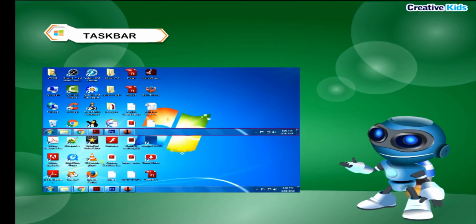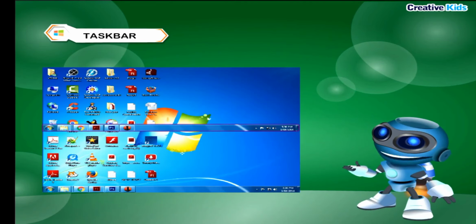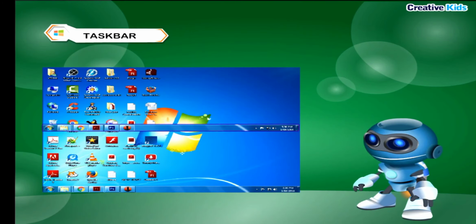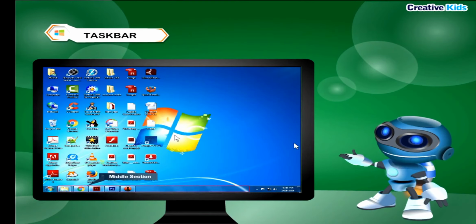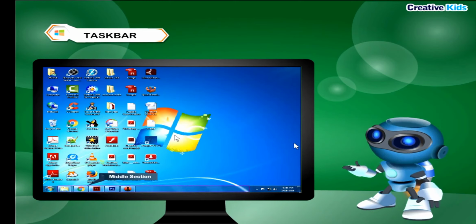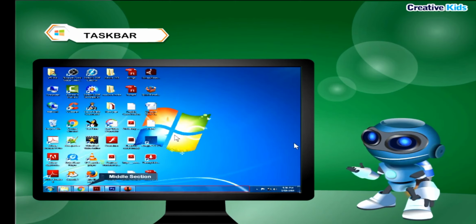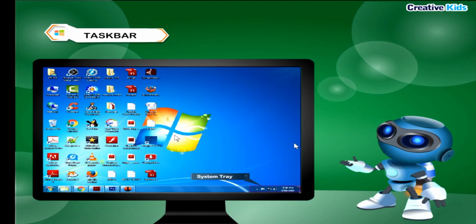Taskbar. A long horizontal bar at the bottom of the desktop is called the taskbar. The taskbar has a Start button, Middle section, System tray, and Show Desktop button. Middle section. It shows which programs and files you have opened and allows you to quickly switch between them. System tray. It displays the current date and time.